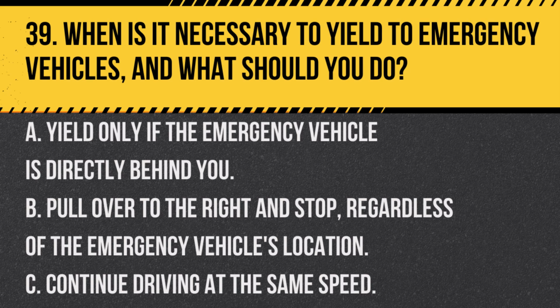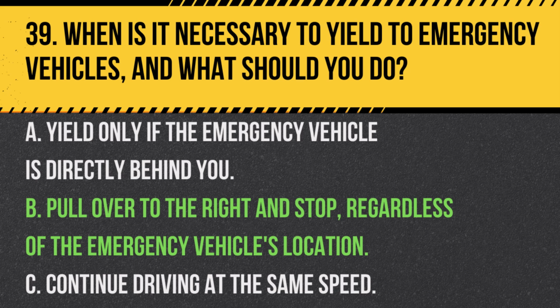Question 39. When is it necessary to yield to emergency vehicles, and what should you do? A. Yield only if the emergency vehicle is directly behind you. B. Pull over to the right and stop, regardless of the emergency vehicle's location. C. Continue driving at the same speed. Answer. B. Pull over to the right and stop, regardless of the emergency vehicle's location. When an emergency vehicle approaches with lights and sirens, pull over to the right and stop to allow it to pass.